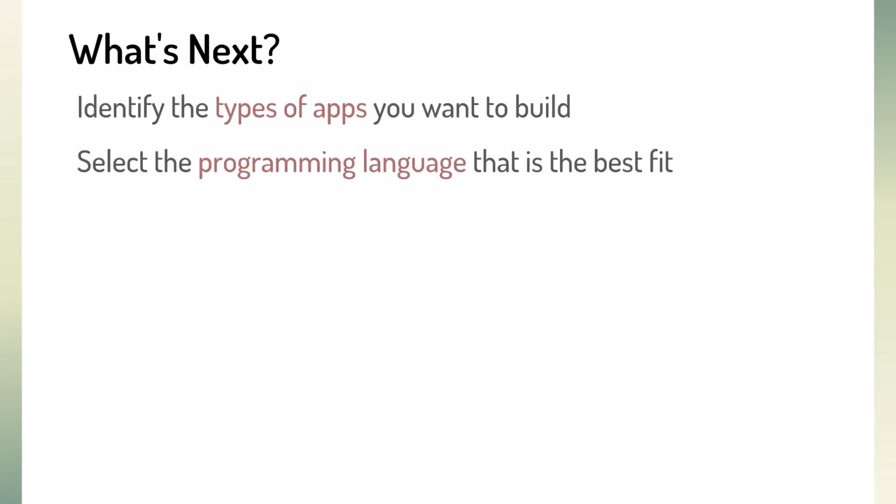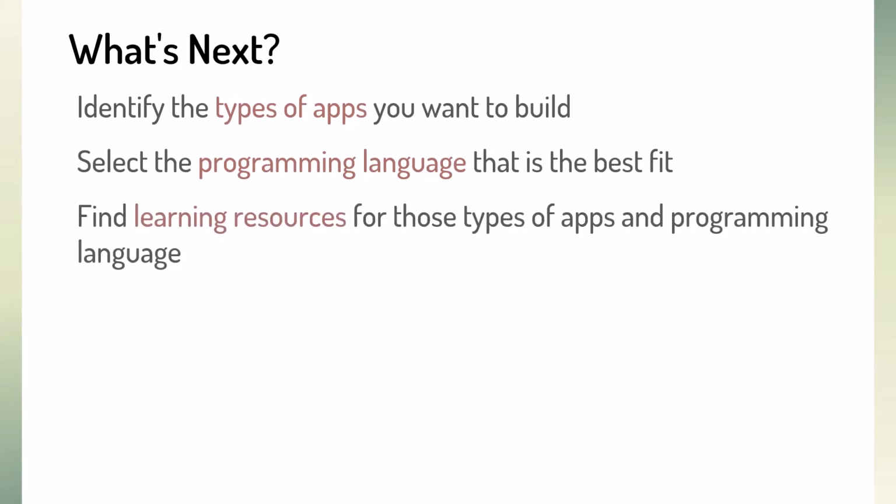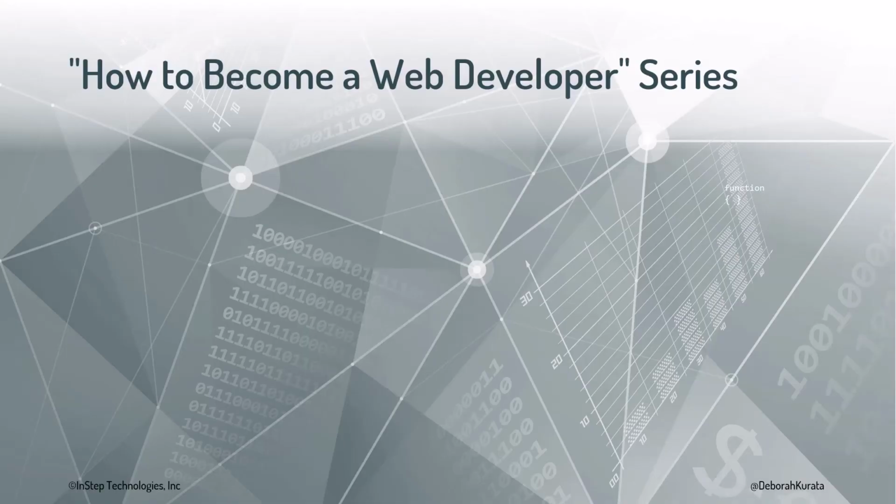Select the programming language that is the best fit. Based on the type of applications you want to build, select a language such as JavaScript, Python, or C#, and find learning resources for those types of apps and selected programming language. Speaking of learning resources, if you are interested in web development, I'd recommend the following path in the How to Become a Web Developer series.